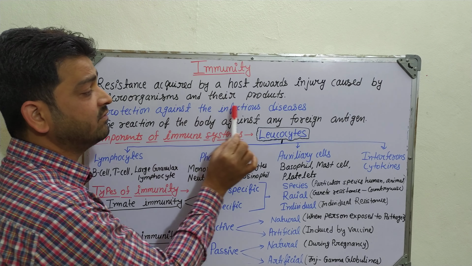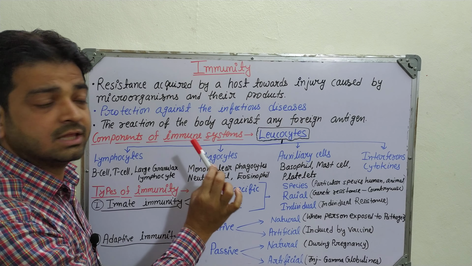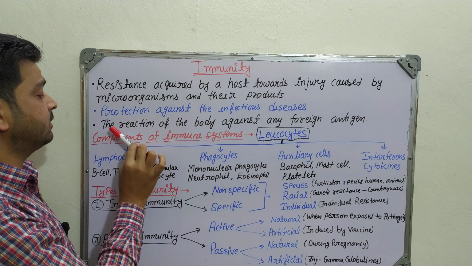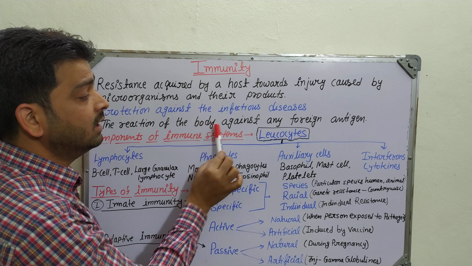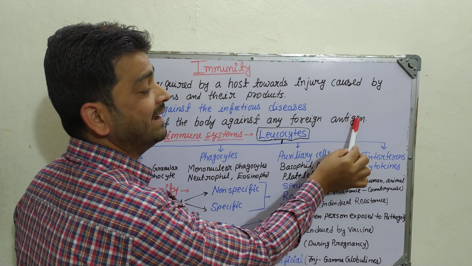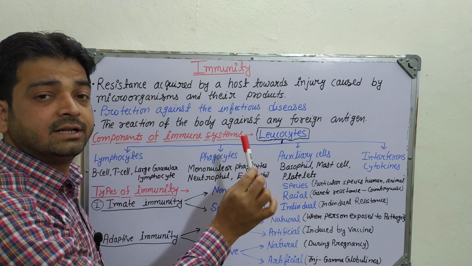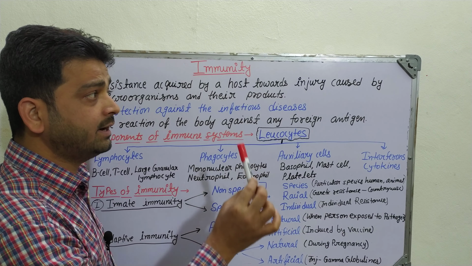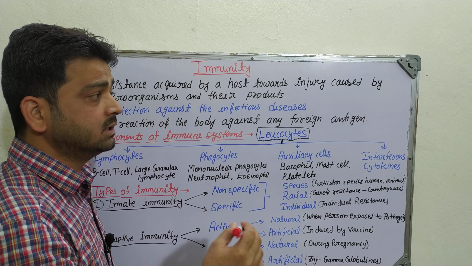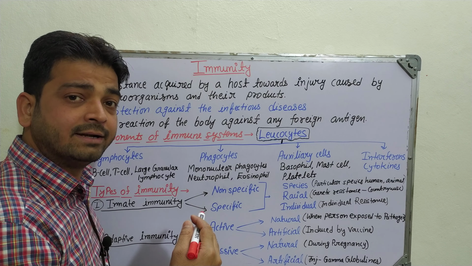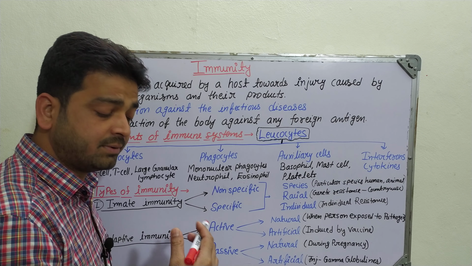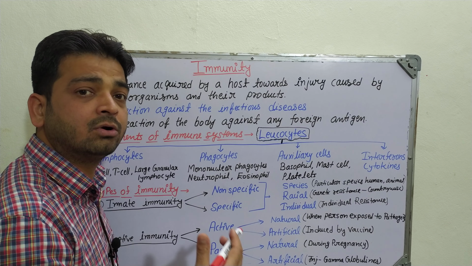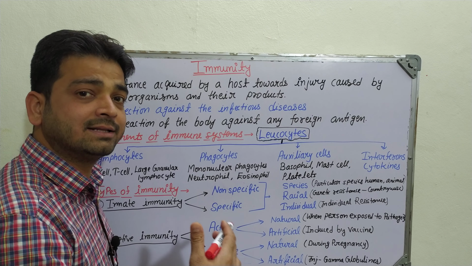or in another term, it's a protection against infectious disease. Immunity is nothing but protection against infectious disease, okay? We can also say it is the reaction of the body against any foreign antigen, right? That's where the antigen-antibody reaction takes place, which is called the immunological response of the organism. When a pathogen enters the body, our defense system has certain cells which act to kill it or to inhibit its growth or replication, and that is called immunity.